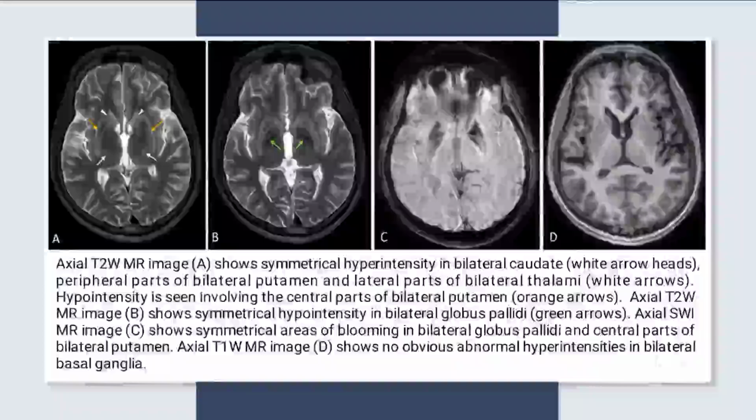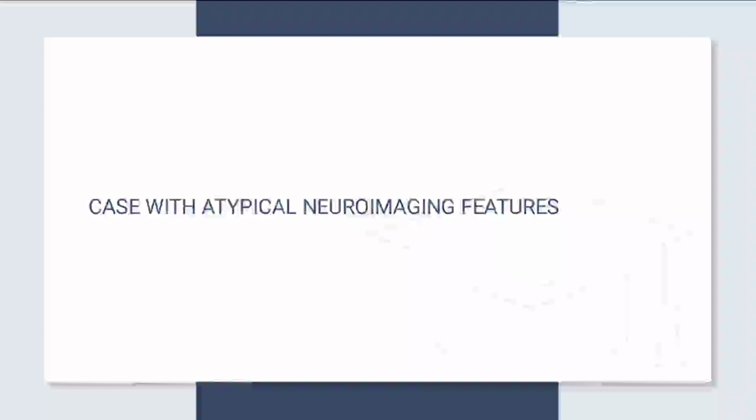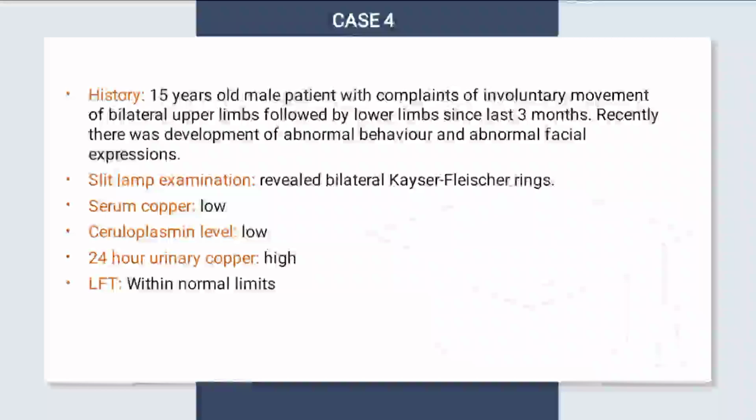Axial T1-weighted MRI image D shows no obvious abnormal hyperintensity in the bilateral basal ganglia. So this is a case of Wilson disease with typical neuroimaging features. Now we'll see Wilson disease with atypical neuroimaging features.